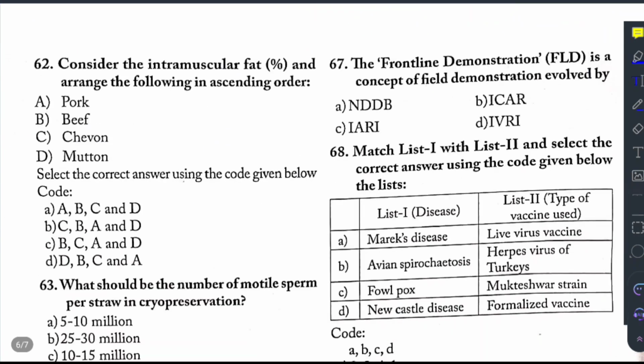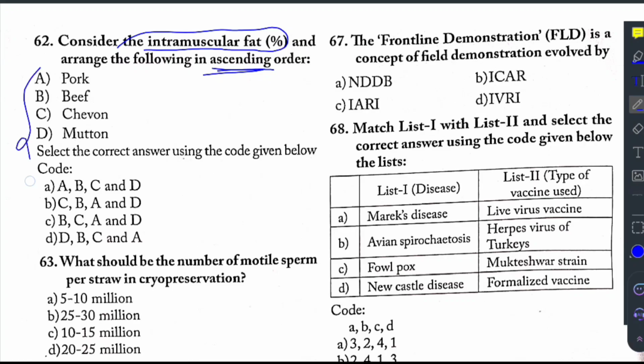Now question 62 says, consider the intramuscular fat percentage, arrange the following in ascending order. There is some confusion with respect to intramuscular fat because different literature mentions different percentages. So in general, chicken has less intramuscular fat as compared to other meat, and then pork, after pork mutton, that is the meat of sheep, and then beef.